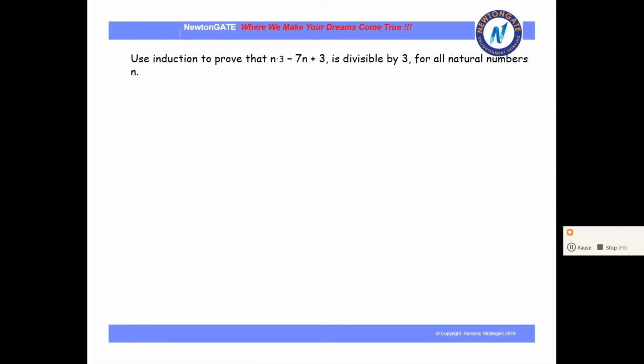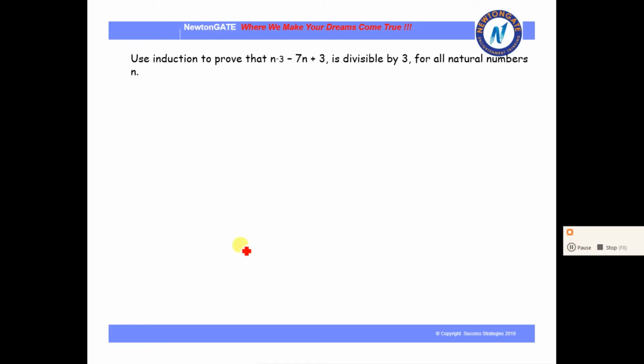Now this is another type of sum where you have to show divisibility rules. Here a particular function or algebraic expression will be given, and we have to prove that if a number can be formed in this particular type of expression, then it will be divisible by a particular number. In this case, it is 3.